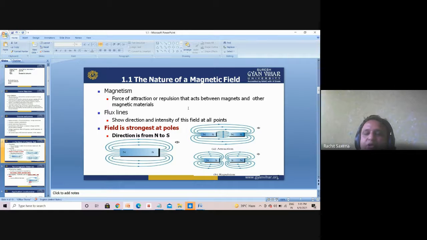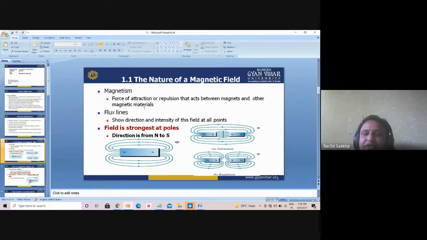If I'm talking about electromechanical energy conversion, students, electromechanical energy conversion cannot be possible without a coupling circuit. That coupling circuit in this machine is known as the magnetic field or magnetic circuit. Okay, so magnetism is there, magnetic circuit is there. So try to understand what it is here. Now if I'm talking about magnetism, what is magnetism? Force of attraction or repulsion.